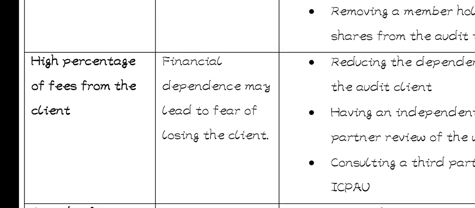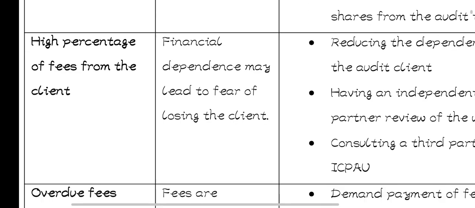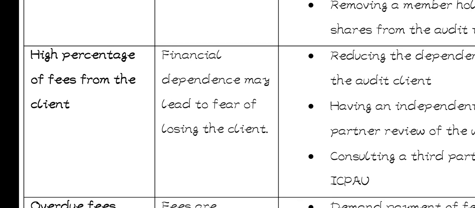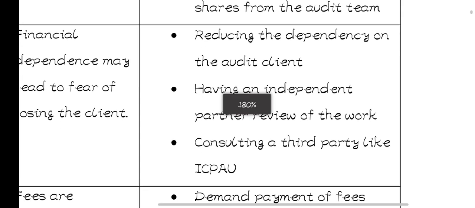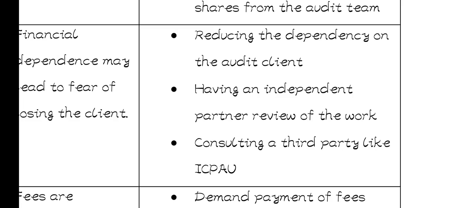The effect is financial dependence may lead to fear of losing that client. You wouldn't love to lose that client because they're offering a huge amount of money. That is the effect. So if you have fear of losing the client, you might end up doing the work just to please the client. So the safeguards, how you can avoid such, is reducing the dependency on the audit client. Like, do not over depend on one client.